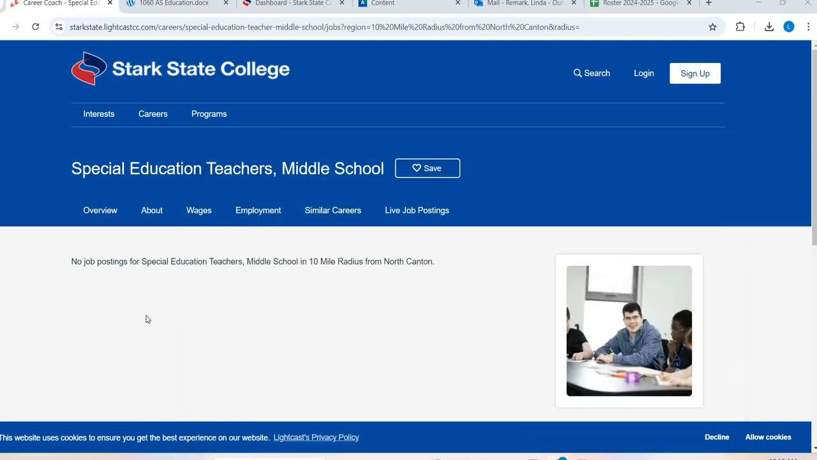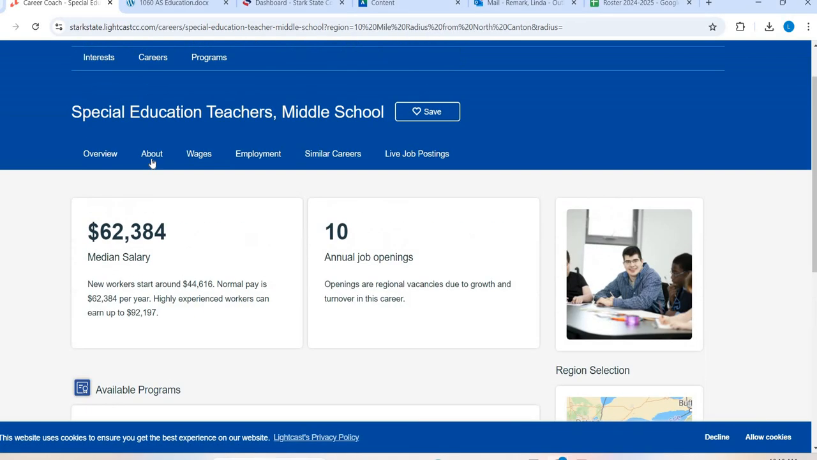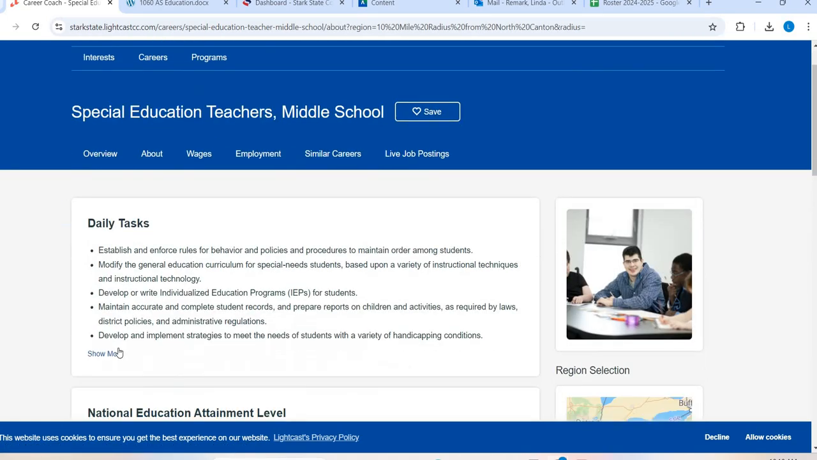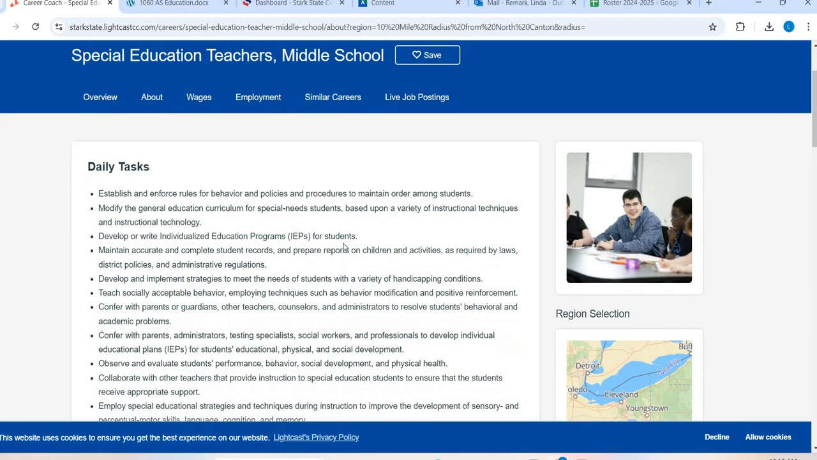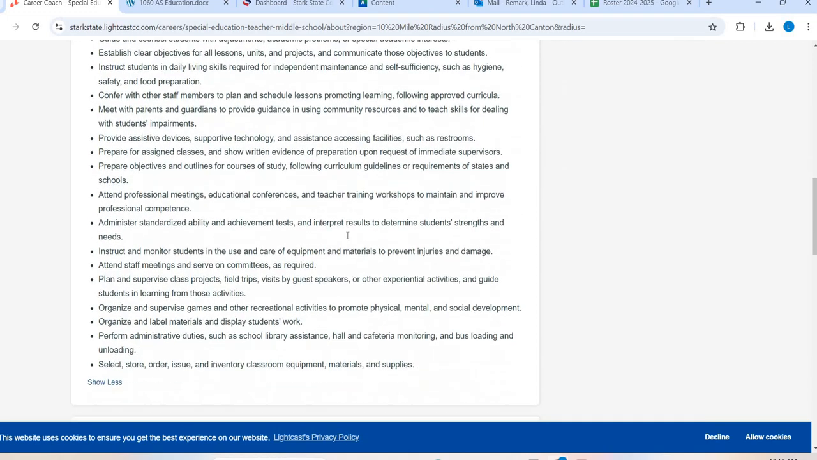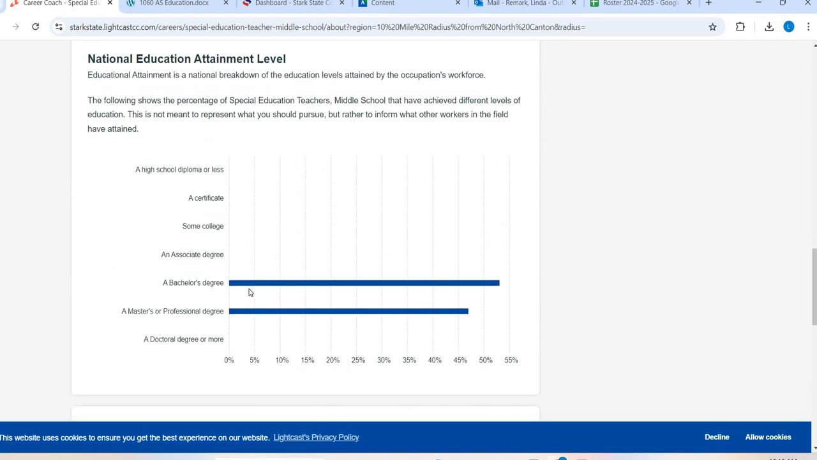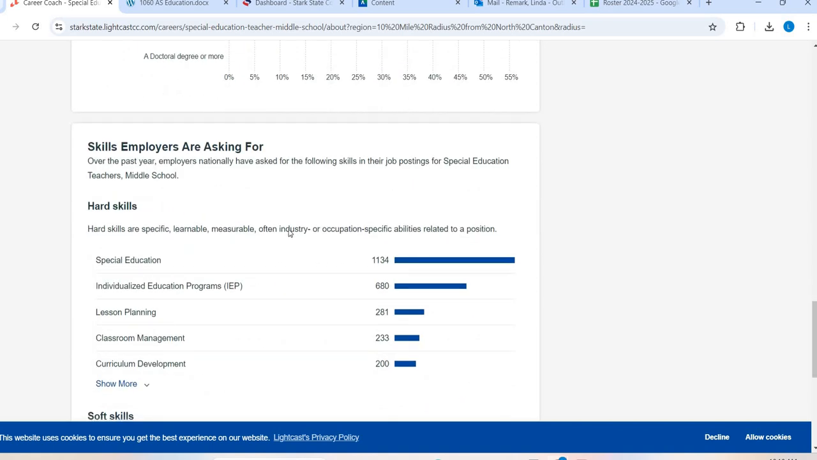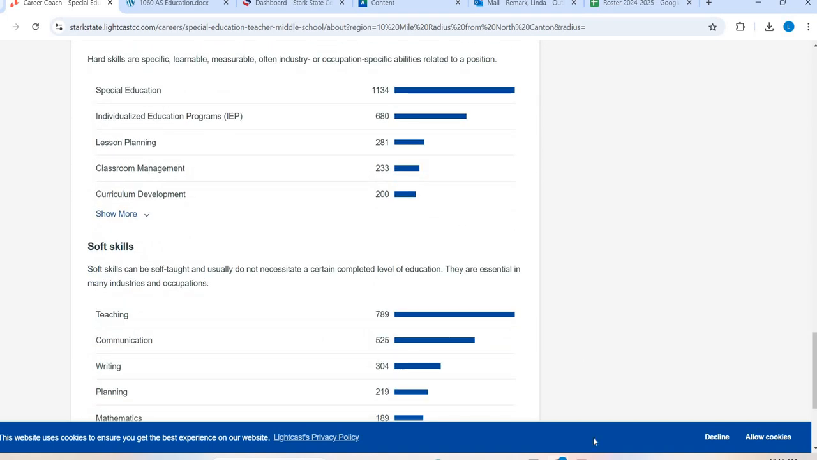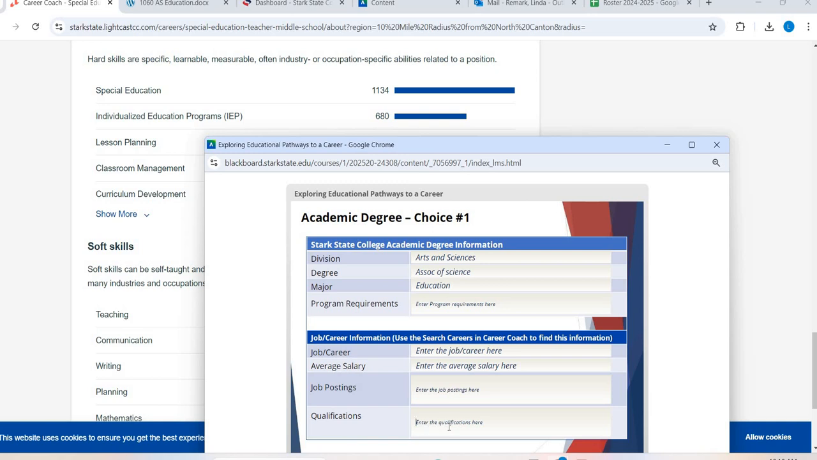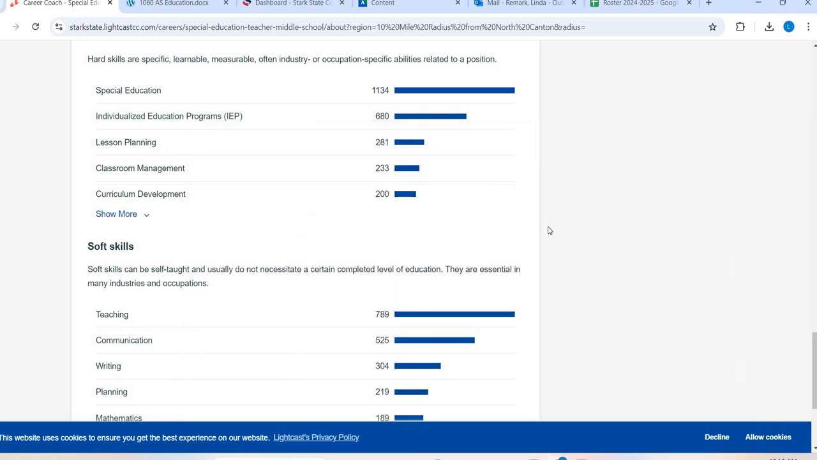And then qualifications, you can look at the overview, but then you can start going into the about. Here's all these daily tasks. Maybe pick 1 or 2 daily tasks. This one has a lot. It looks like you're going to have at least a bachelor's degree, probably master's degree. And here are some hard skills, some soft skills. So again, I do not expect you to write everything down under qualifications. Maybe pick out the degree, a couple of hard technical skills, and maybe some soft skills. Okay, so that's where you're going to get that information.